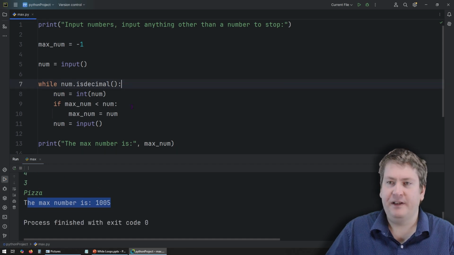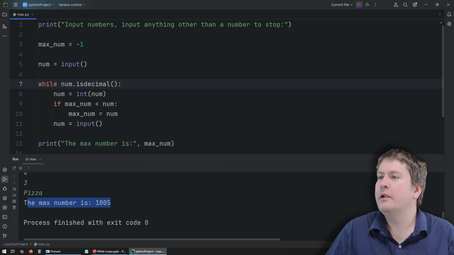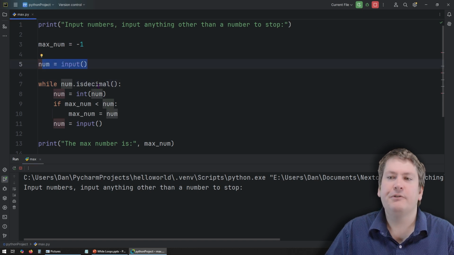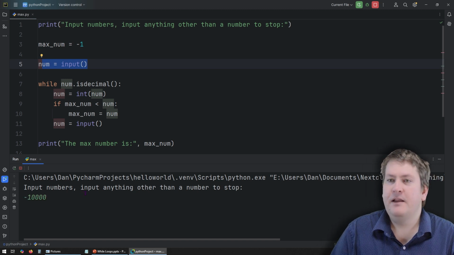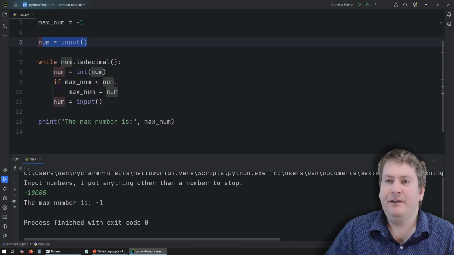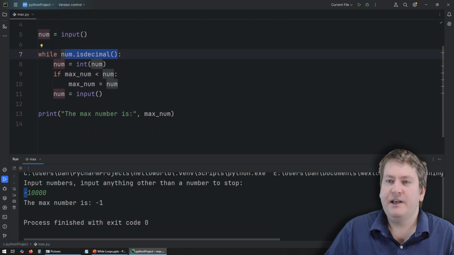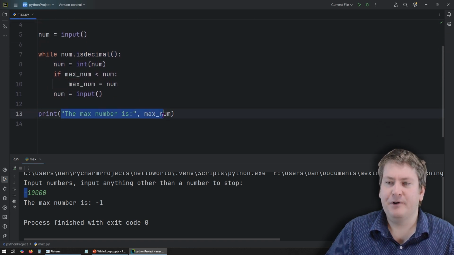But there is something we're missing. Do you see what it is? There is a condition that could happen that would cause probably not a sensical output. Let's see what that is. And that is with the priming read up here. What if the user right away, the first input isn't valid? For example, let's say we say negative 10,000. And you can see what happens is this returns false because it sees that dash. And we never run this at all. That means max num was never updated. So we print the max number is -1, which doesn't really make sense.